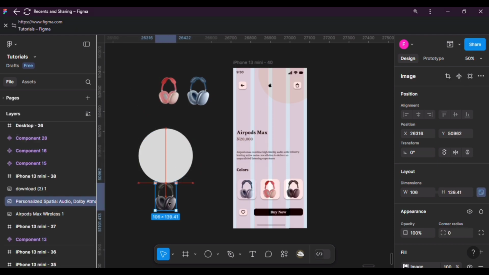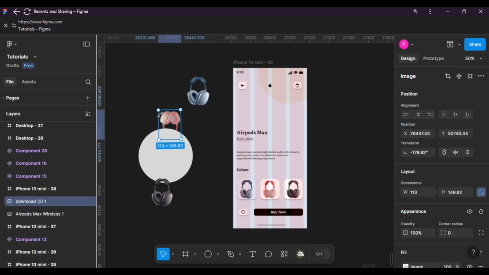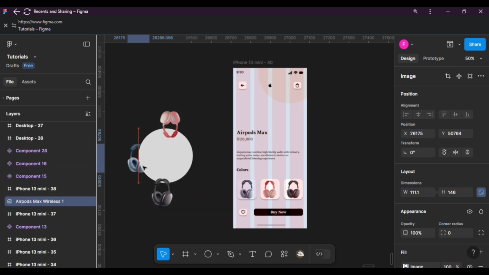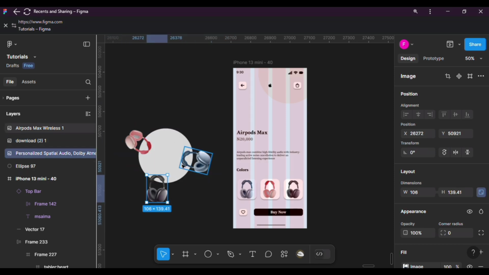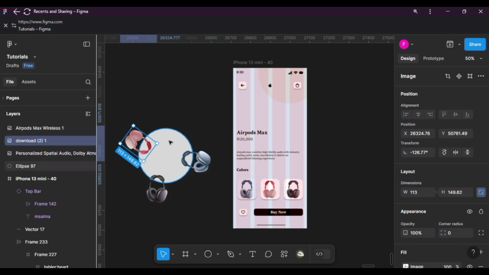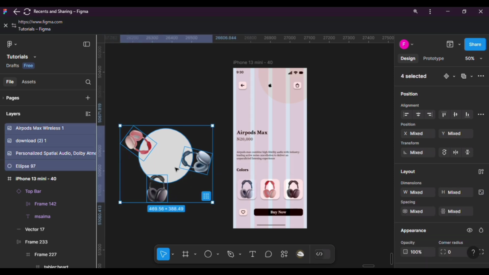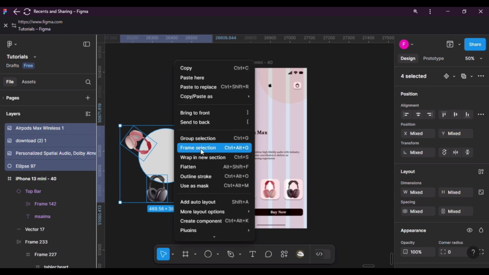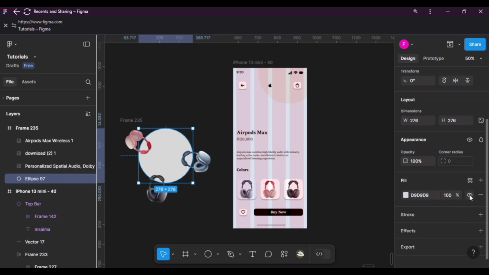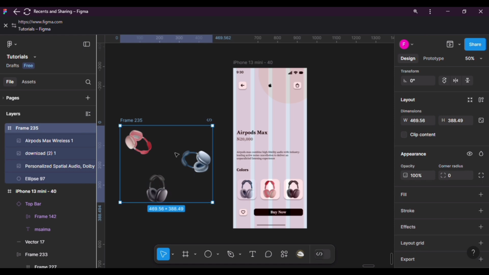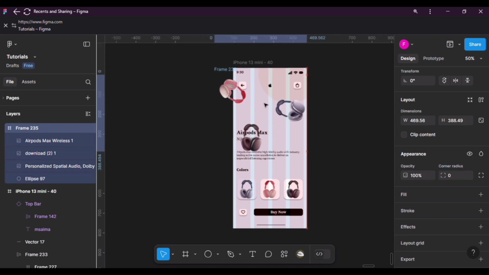Now bring in your ellipse and draw a perfect circle. Arrange this airpod accordingly on this circle. Now you are going to highlight everything there and give it a frame selection. Remember, we don't need the color of this circle, so we are going to go ahead and close the eye as if it's not there. Now you are going to click on the frame and bring it into your design.